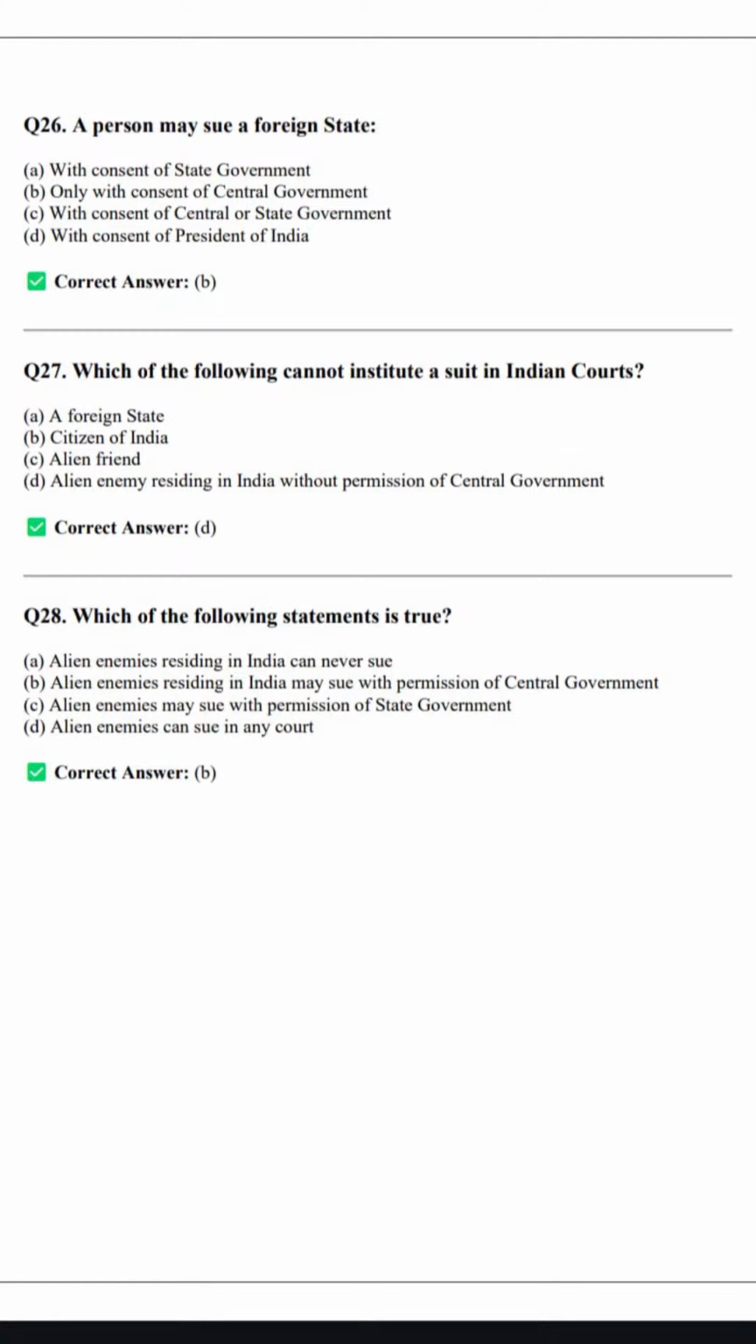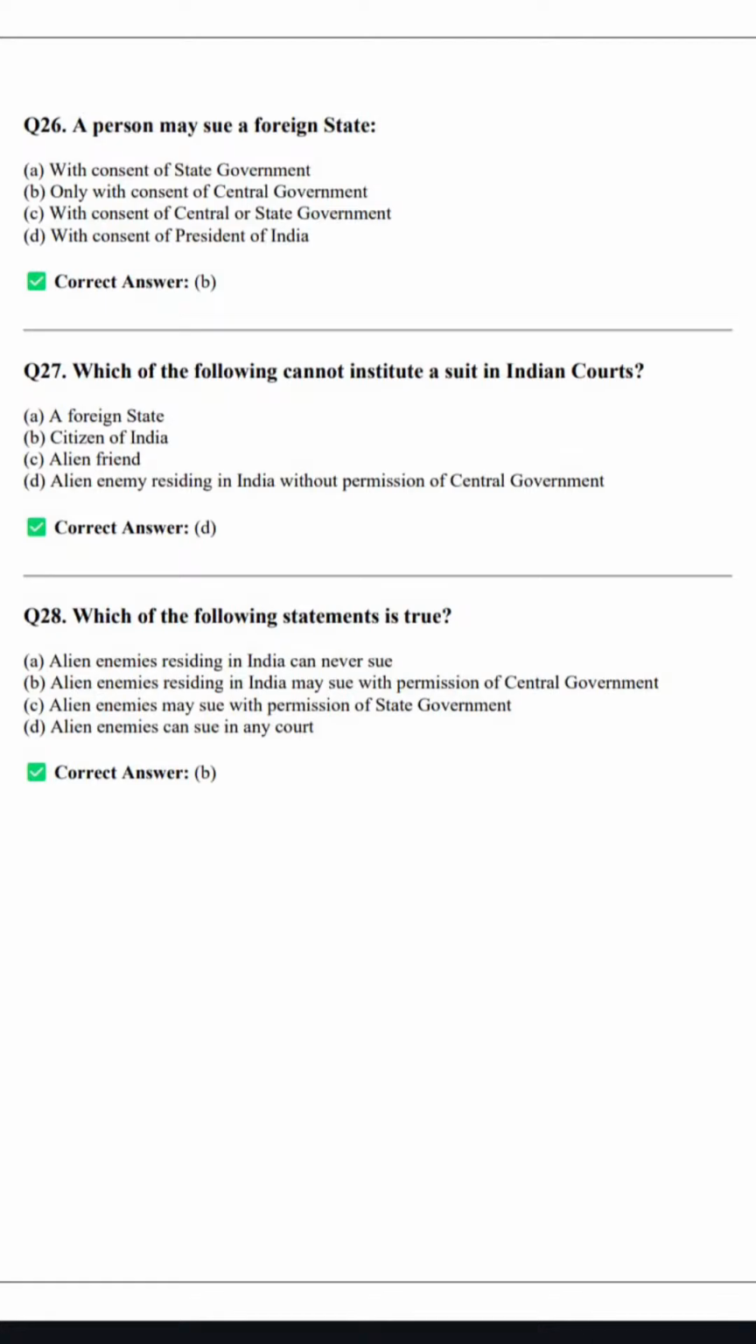Alien enemy does not have this right, obviously. Very common, very basic. Which of the following statements is true? So let's see which statement is true. Alien enemies residing in India can never sue. This is not true, because with the permission of the Central Government they can.